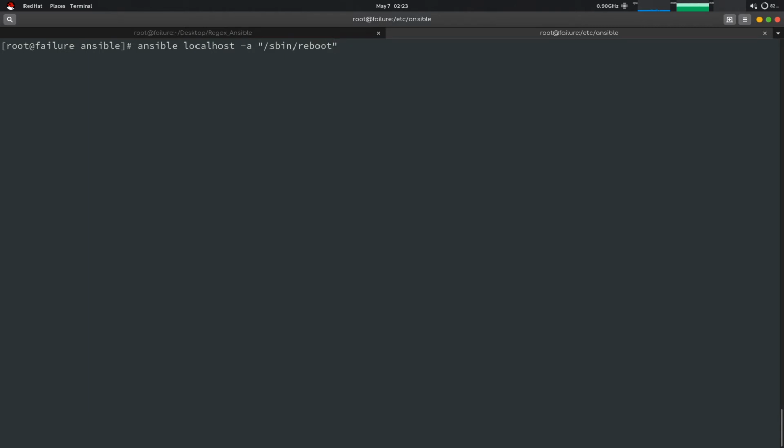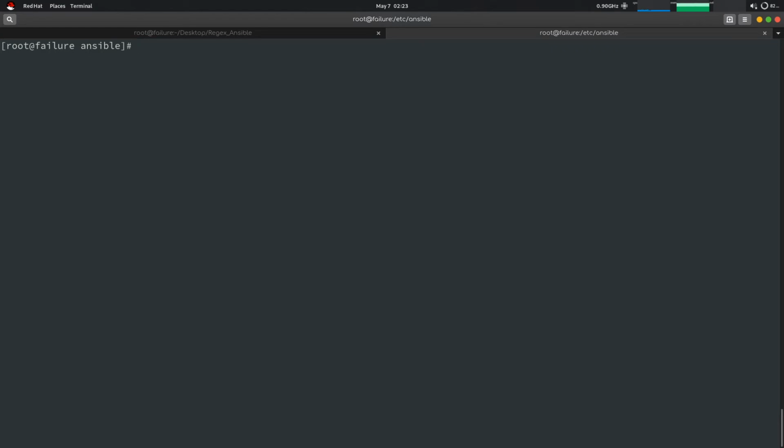Okay, so this can be used to fire the command for the localhost, to reboot all the machines, or you can use poweroff also. I will not be using it here, because if I use it then my system will shut down. So these are the things you can use for shutting down or rebooting the whole cluster at once.